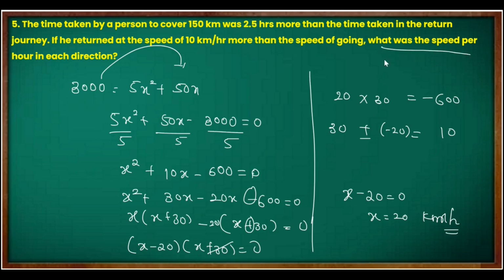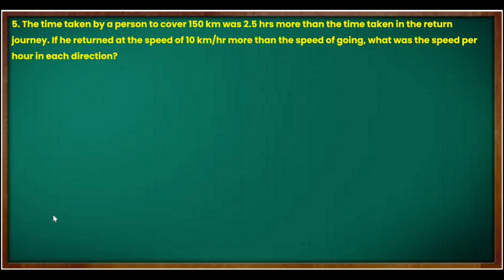So what was the speed per hour in each direction? He was moving at the speed of 20 kilometer per hour. Correct? Let's take up the next question. If you have any doubt, please don't hesitate to contact me.